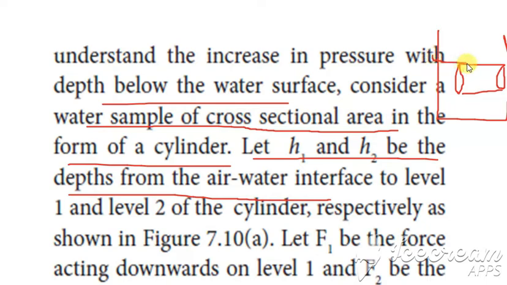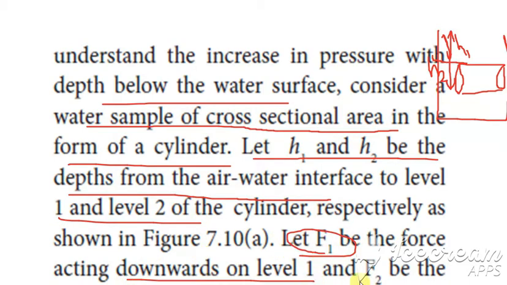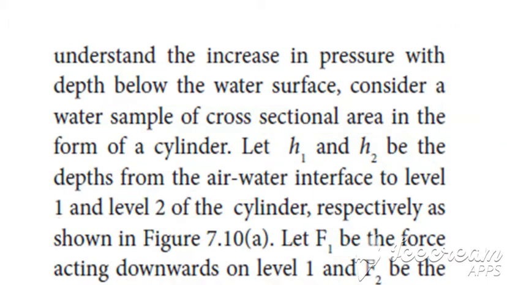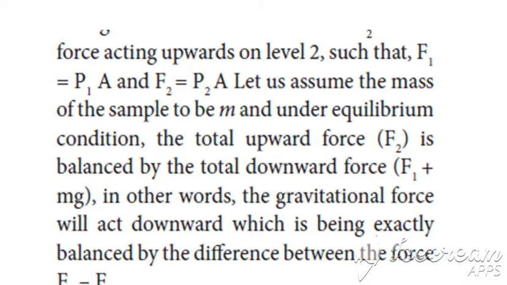Here the height is h1, and here let us consider the height to be h2. At levels 1 and 2, let F1 be the force acting downwards and F2 be the force acting upwards. So there are two forces, F1 acting downwards and F2 acting upwards.